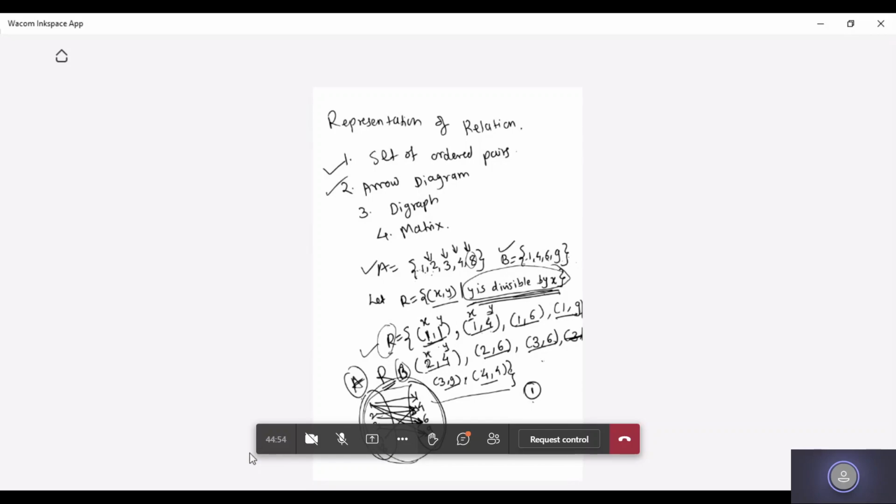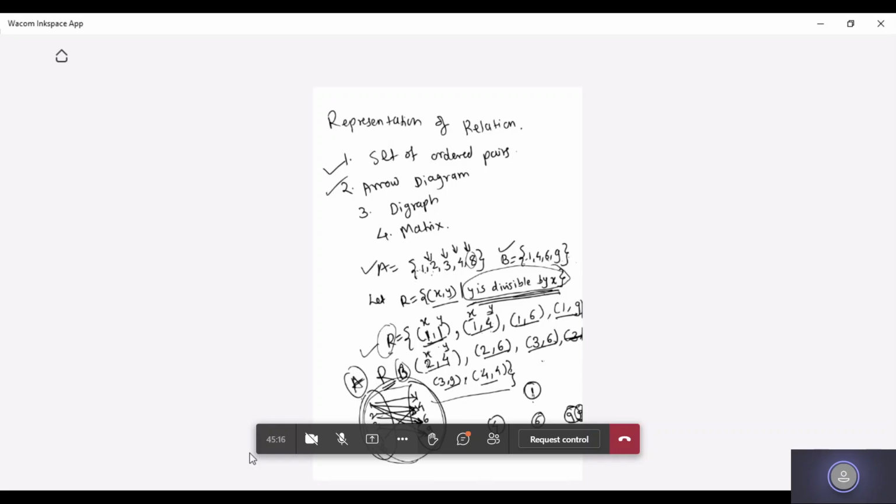So 1 to 1 is connected, 1 to 4, so immediately I will have 4 somewhere here. And 1 to 6 is also connected, so 6 I'll have here. And 1 to 9 is also connected, so 9 I'll write over here.